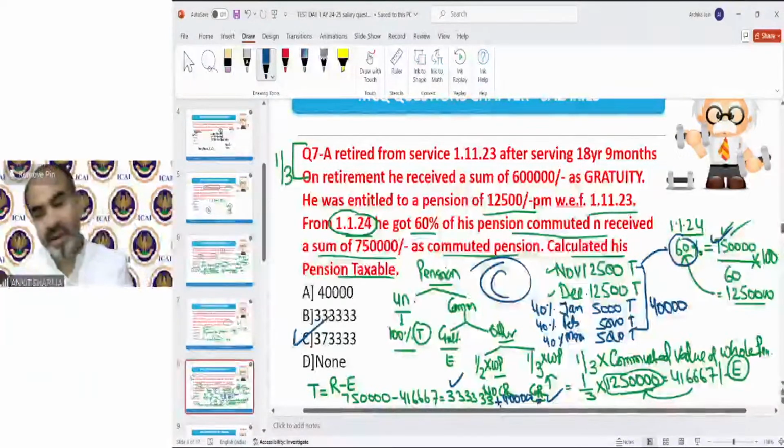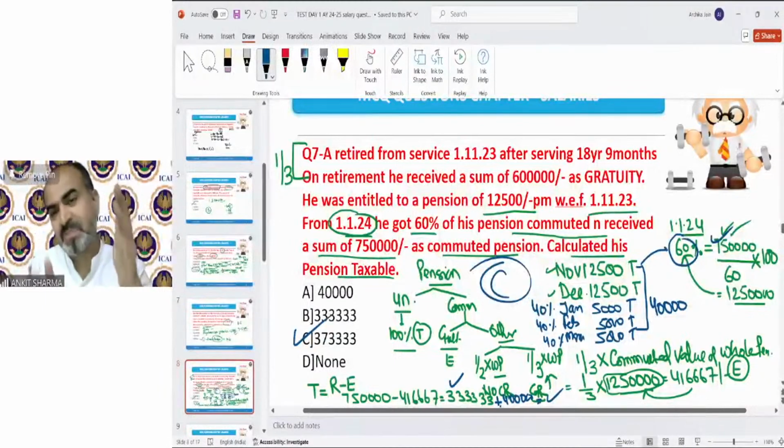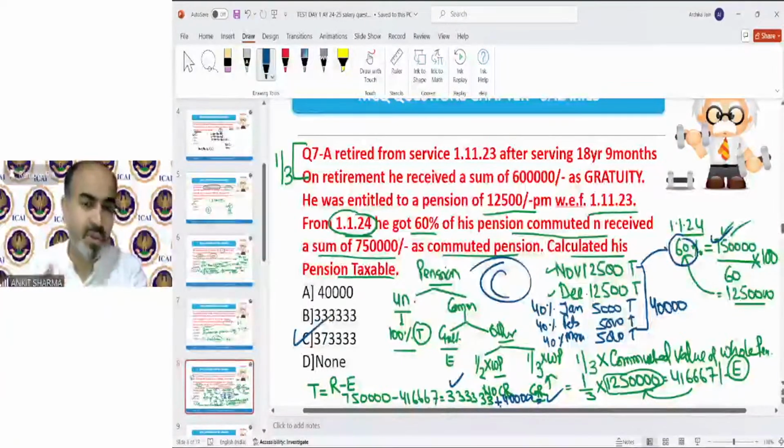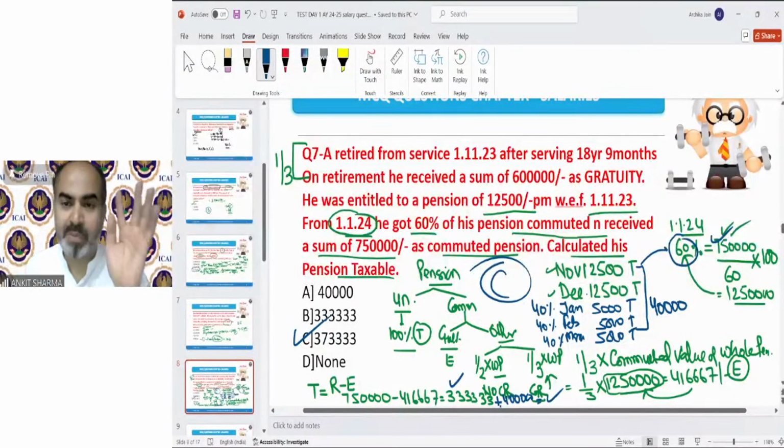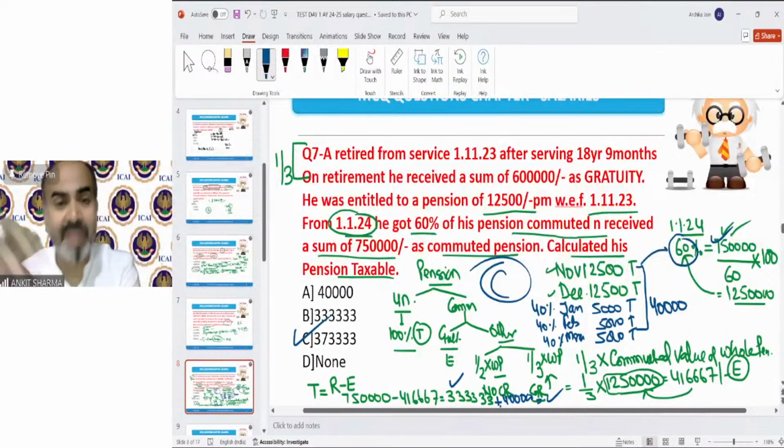So what I did, I solved this question as per the information given, one by one. First of all, he told me that he is receiving gratuity, so the exemption will be 1/3. Then 12,500 rupees per month, so I calculated the 2-month amount, that is 25,000 rupees. Then he said he receives 60% pension as commuted value, that is 7,50,000. So as a third step, I found the total pension value, which is 12,50,000.